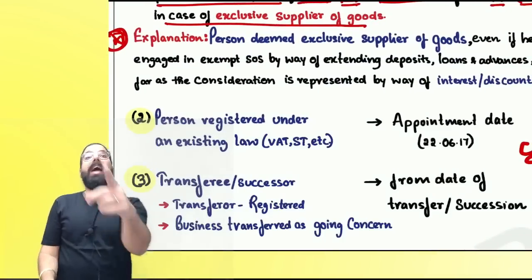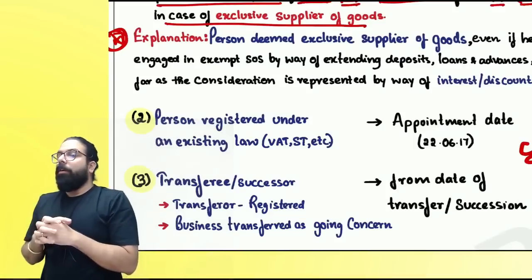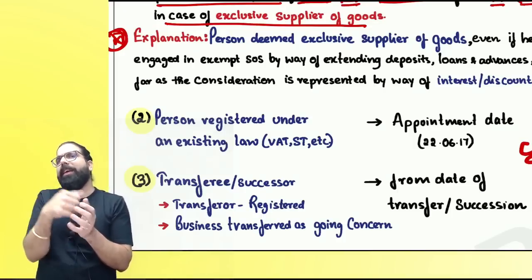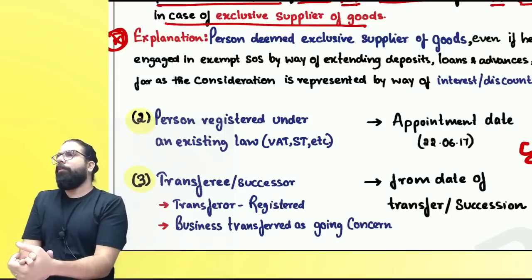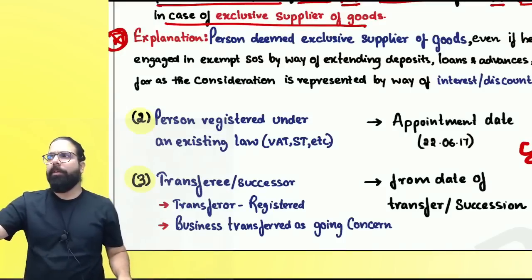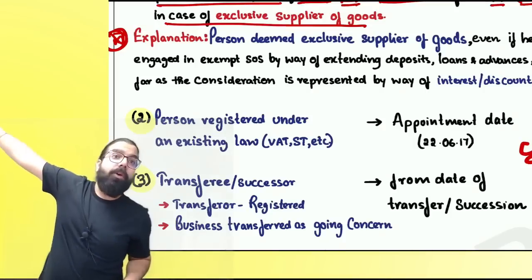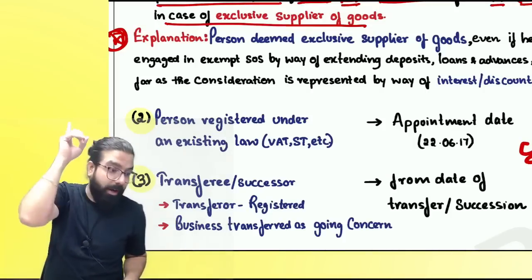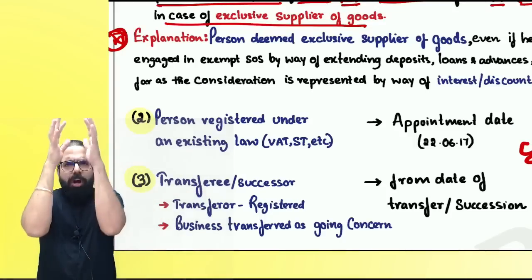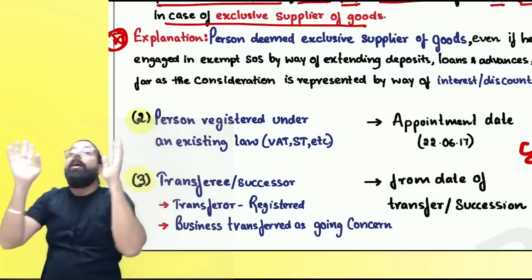Nothing more than that. Now, when I go ahead and give someone money to use, and take interest from them, is it exempt supply? Yes or no? Exempt supply, does it come in aggregate turnover? Yes or no? Yes. Composition, I've already told you. Don't think about composition now. What happened in composition stayed in composition. If you have done question answer, 100% you will remember. Now, aggregate turnover, when I talk about leaving composition maybe don't take. That you forget.